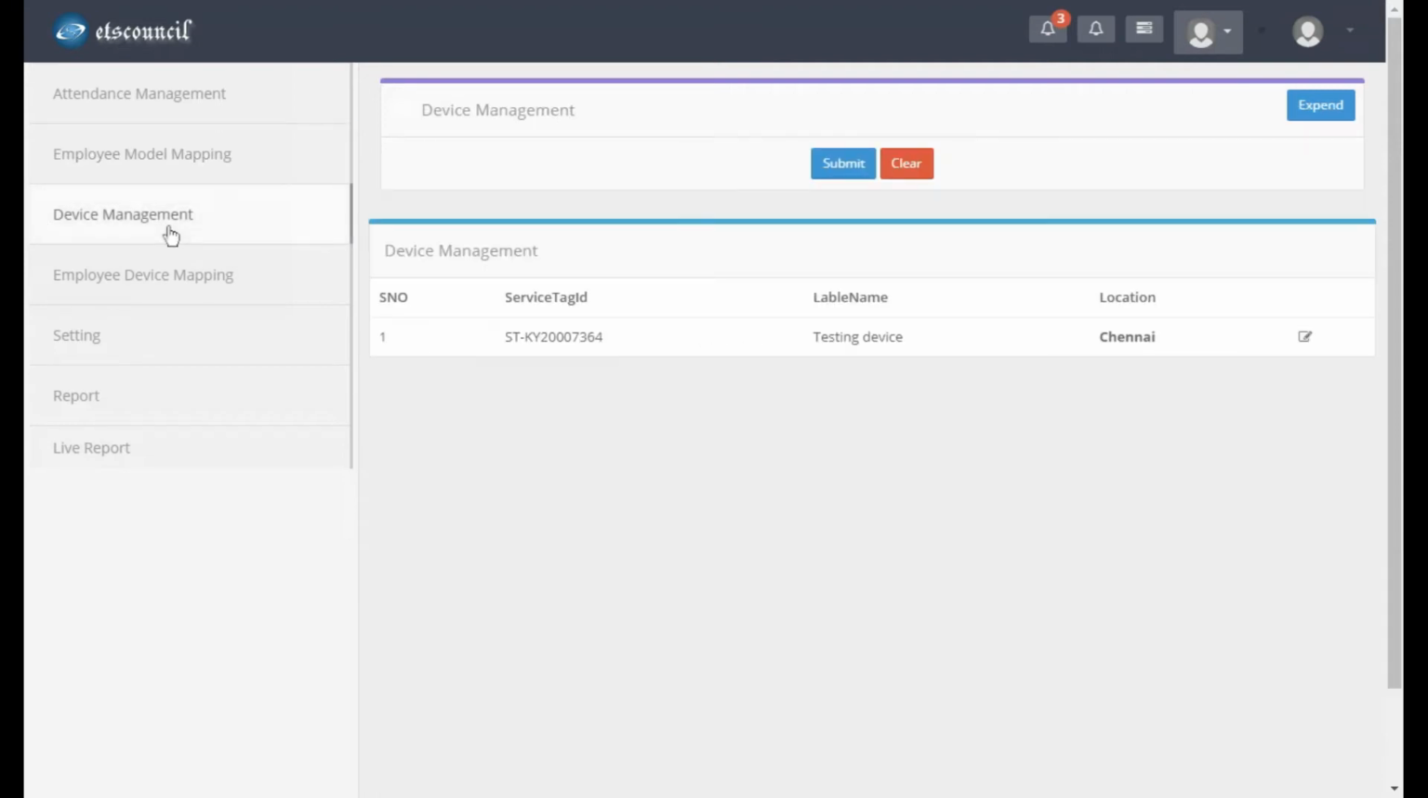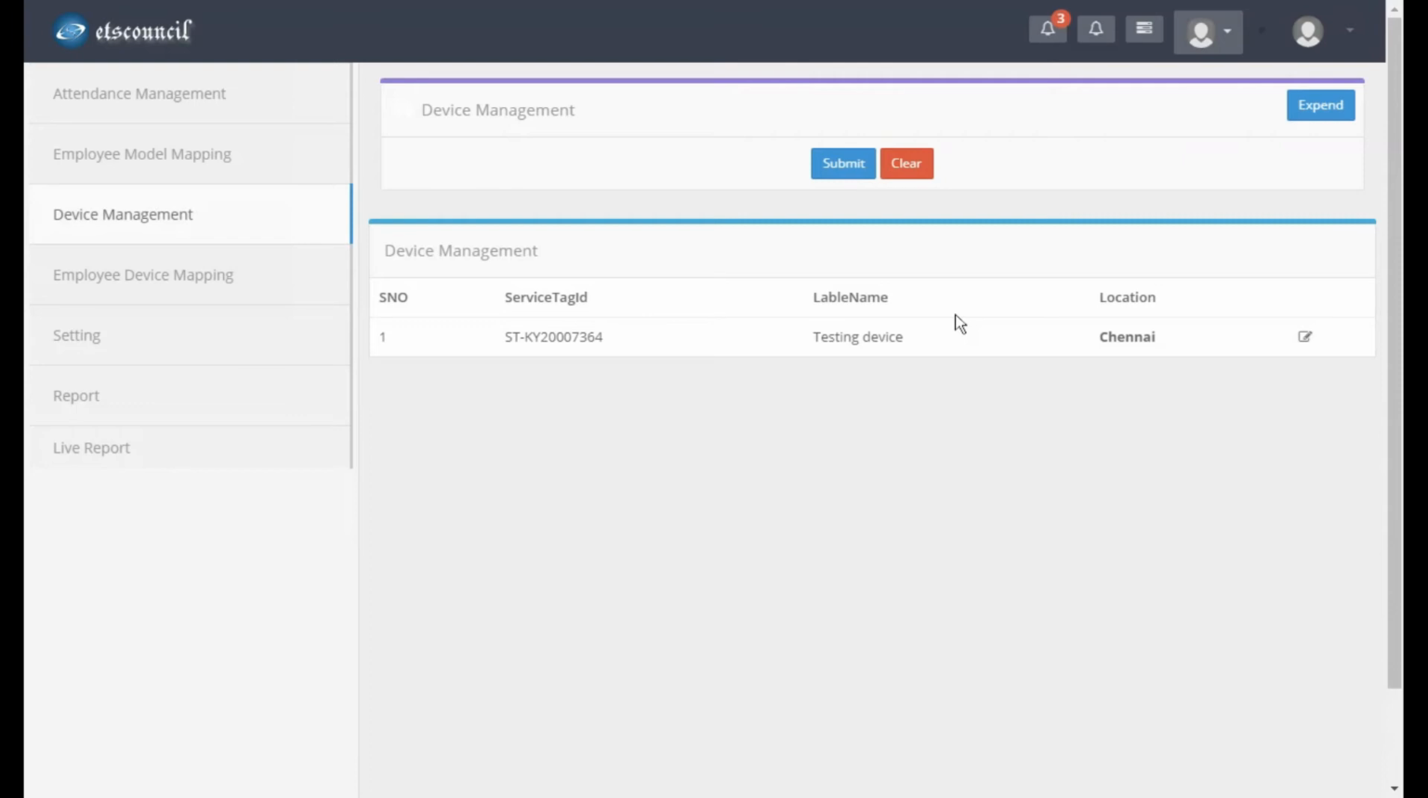Then device management. Here we support integrating the biometric device from CAMS. I have given the CAMS biometric product link in the description. You can check any device you purchase from there. We can support integrating it here.